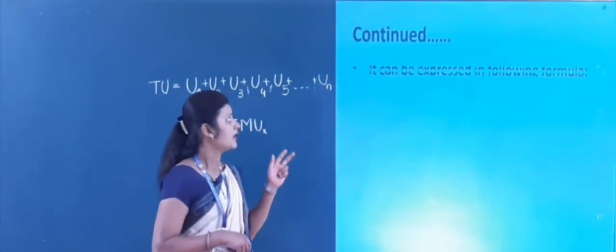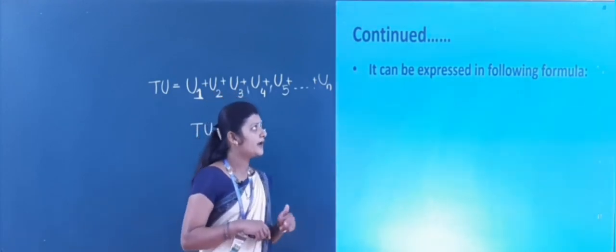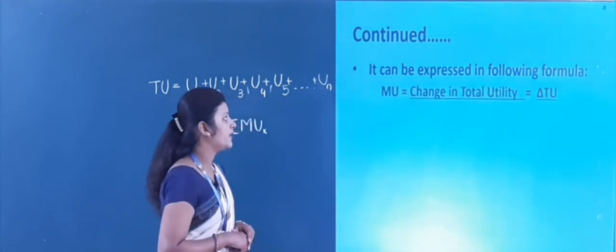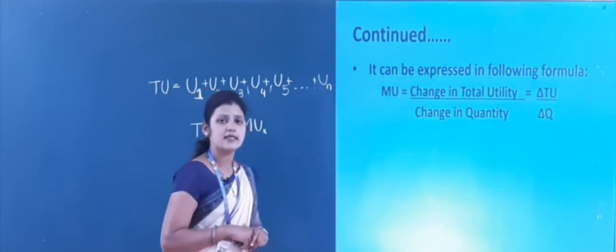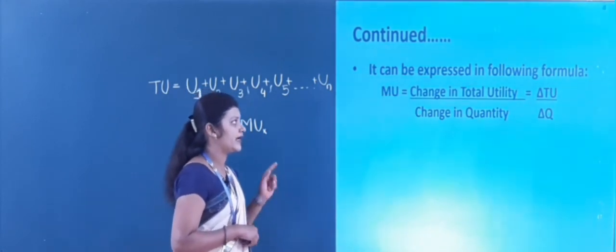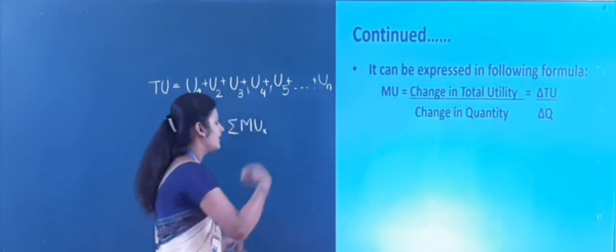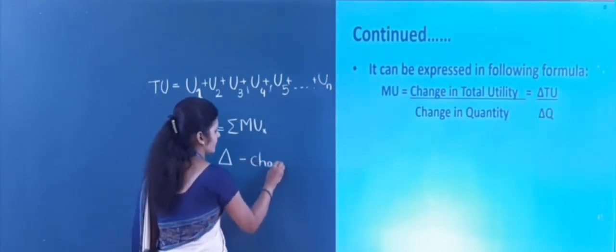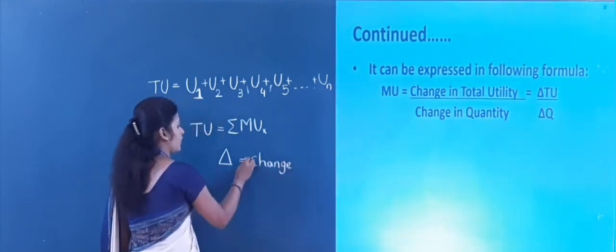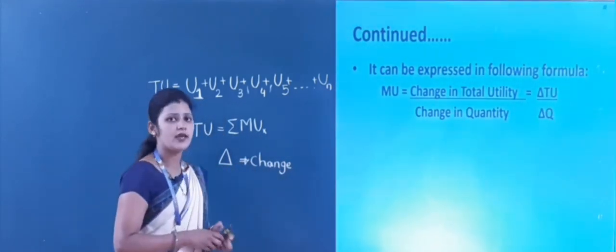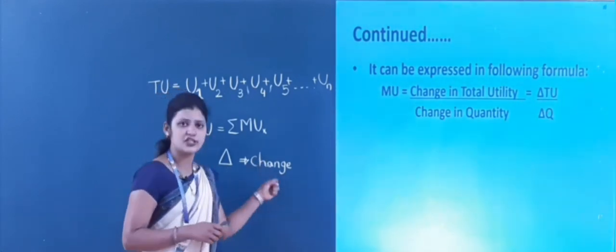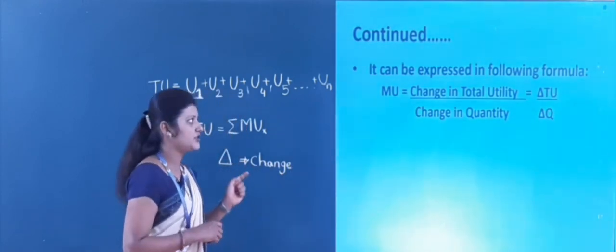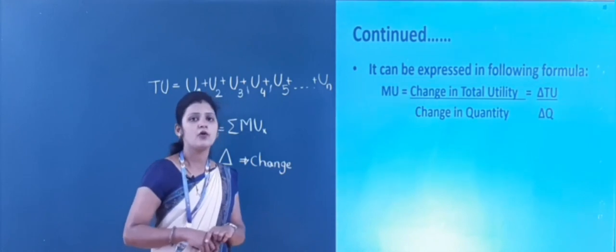Now let's see the next point here. It can be expressed in the following formula. Marginal utility has one formula here. Marginal utility is equal to change in total utility divided by change in quantity. This symbol represents the change, so change in TU divided by change in Q means change in total utility divided by change in quantity.